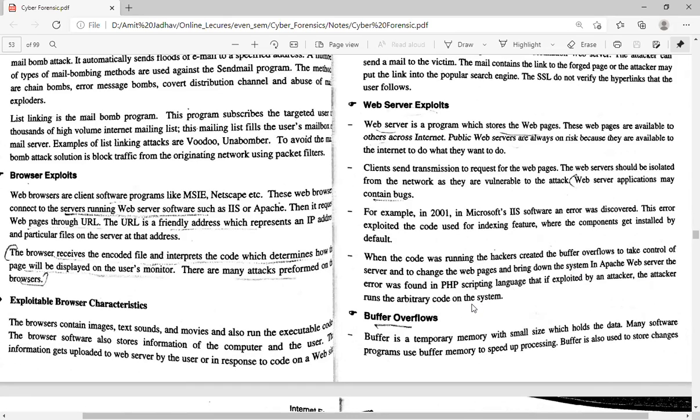So the web server is a very crucial one because all the data and all the code are stored on the web server, and clients can easily access those pages by sending a request to the web server. Whenever the attacker gets access to the web server, the attacker can put any file on the web server, and that file is accessed by different users. So it's very dangerous for any client or user when their server gets hacked.